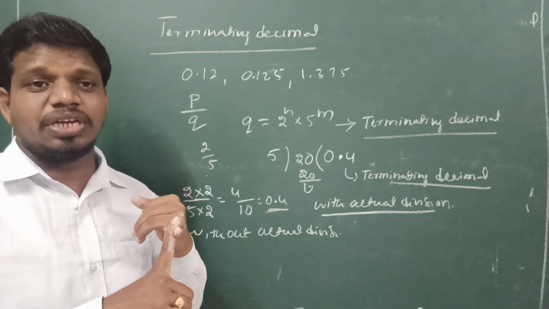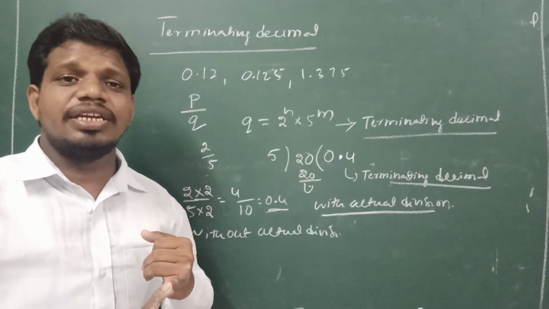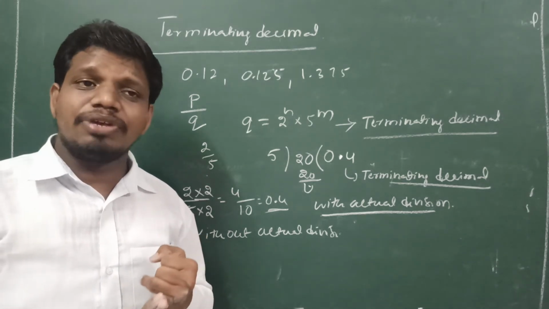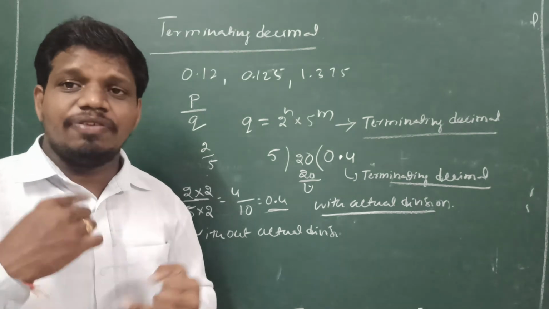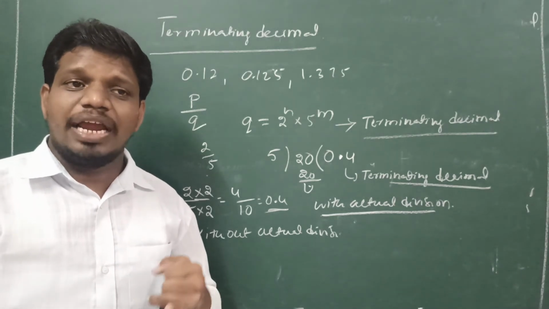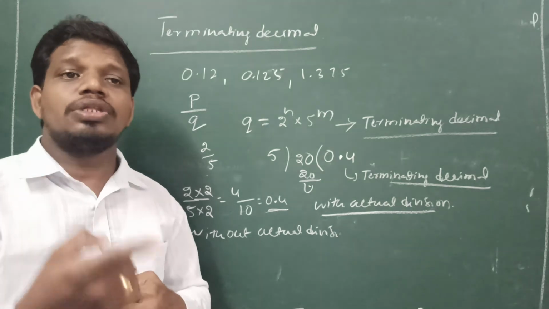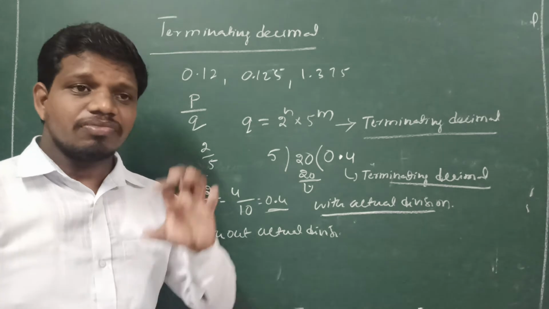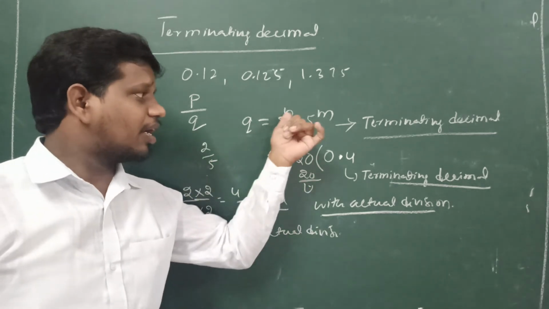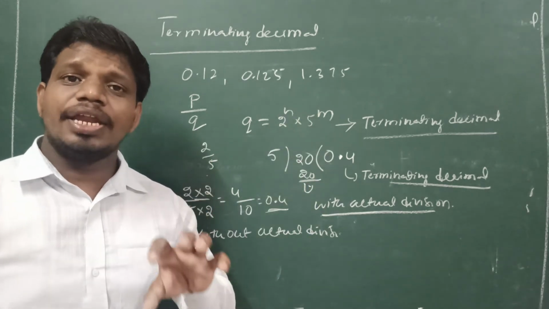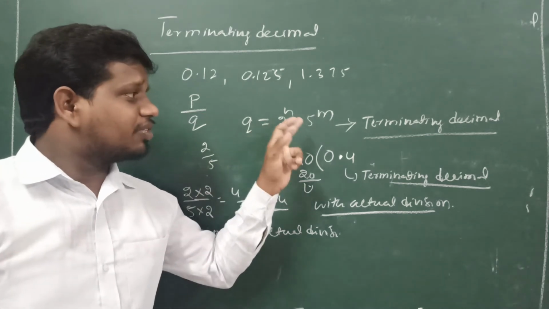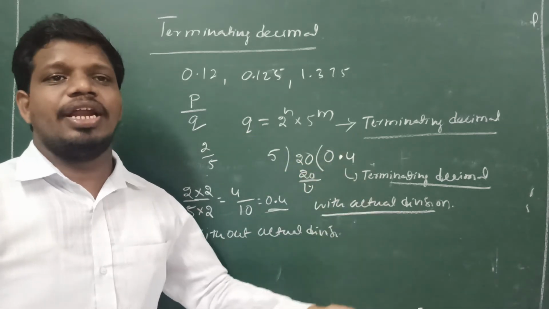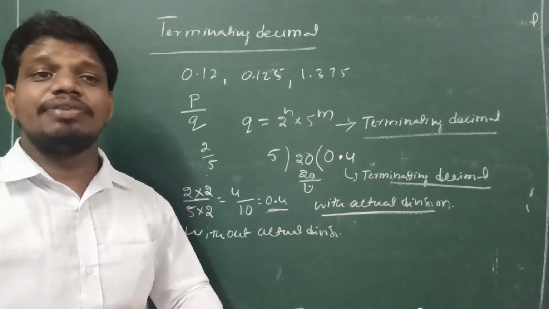A rational number gives two types of decimal form: one is terminating decimal and another one is non-terminating repeating decimal. When we look at the terminating decimal, if a rational number is in the form p by q and q is in the form 2 to the power of n into 5 to the power of m, where n comma m are non-negative integers, then it gives the terminating decimal. Terminating means after a few decimal places it will end. Non-terminating means it will not end.